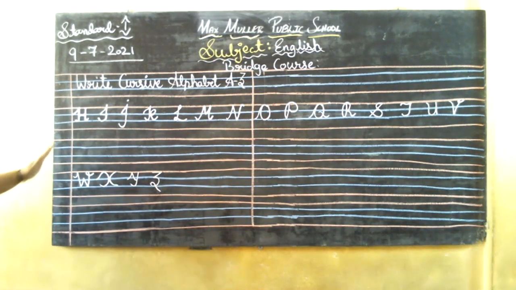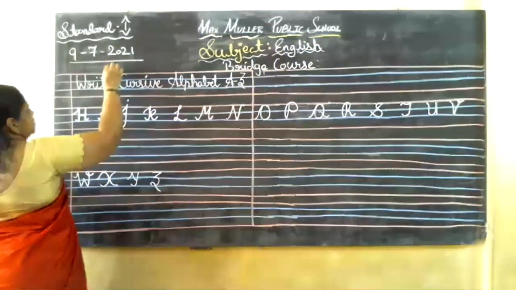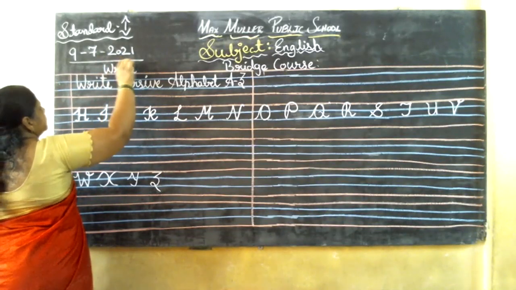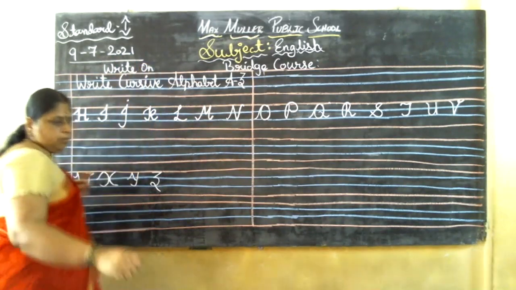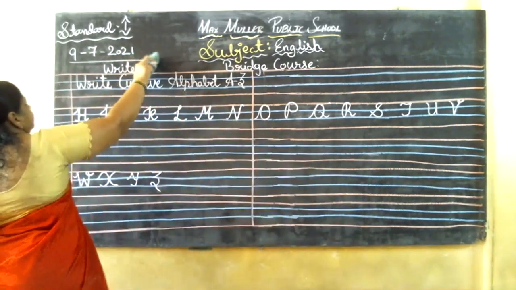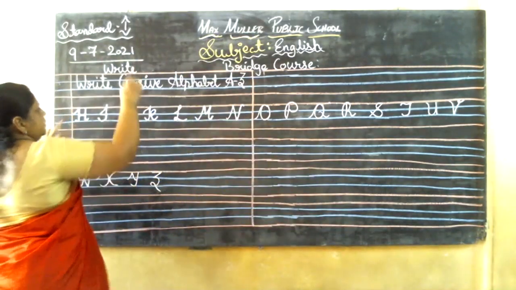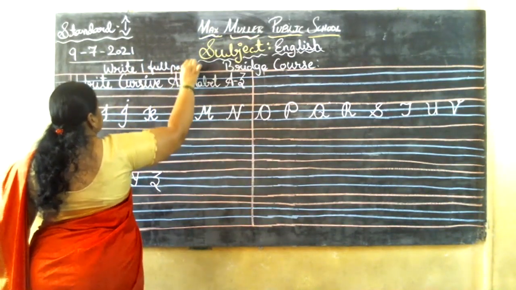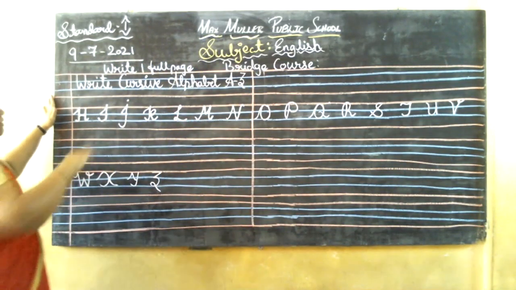Okay. So these are the capital letters that I have written here. Okay. So see to this. I'll just write it as homework also. Okay. Write 1 full page, children. Okay. Write 1 full page of these letters from H to Z. Yes, write one full page of cursive handwriting, cursive alphabets.